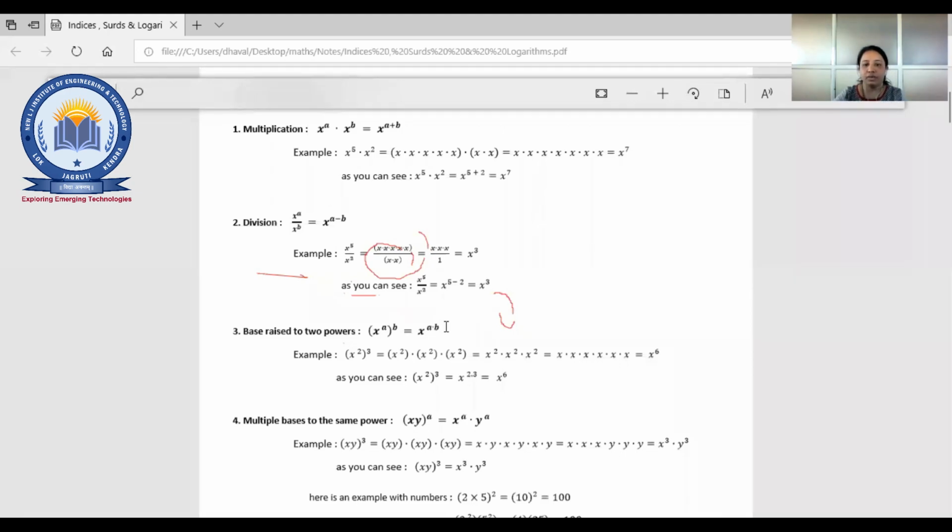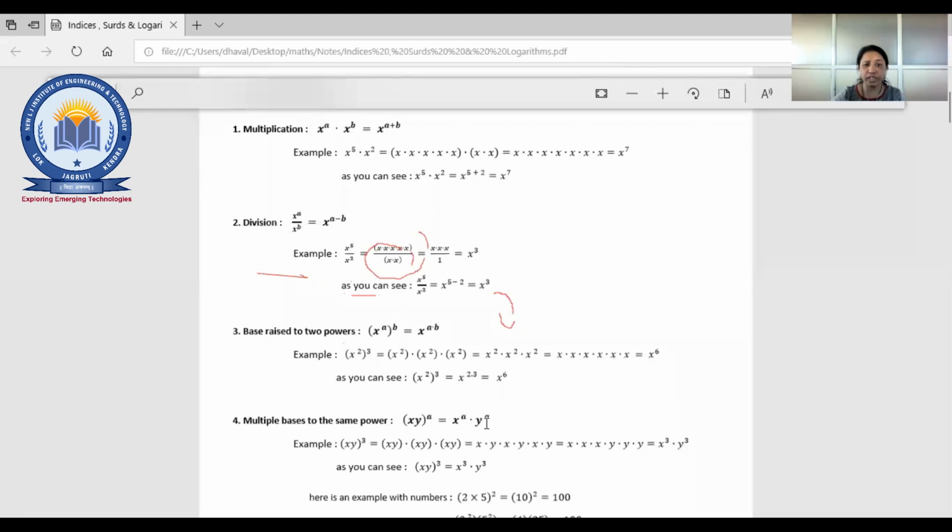Fine. Here you can see a simple example, x power 2 and again the whole power 3. You can see that they are going to be multiplied. Otherwise, another way is x square into x square into x square. Again the first rule of multiplication will apply, so that will be x to the 6.